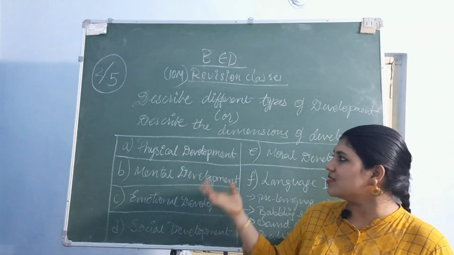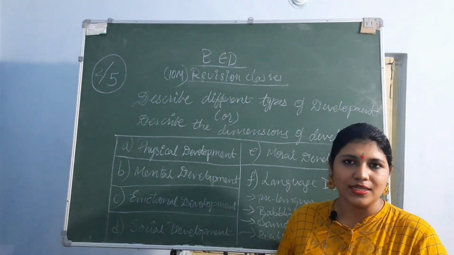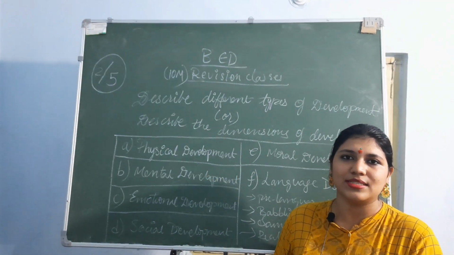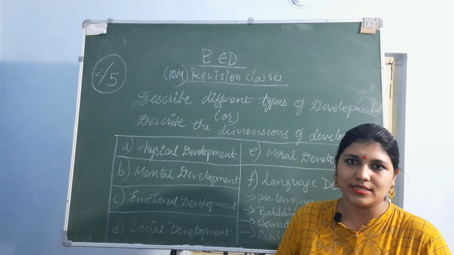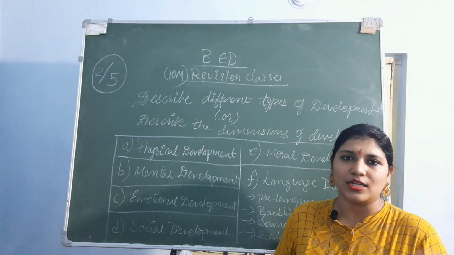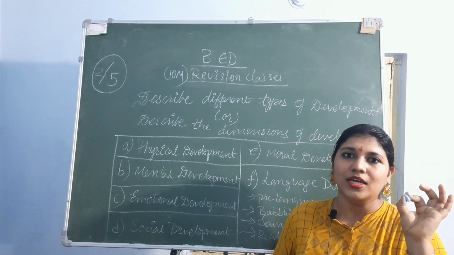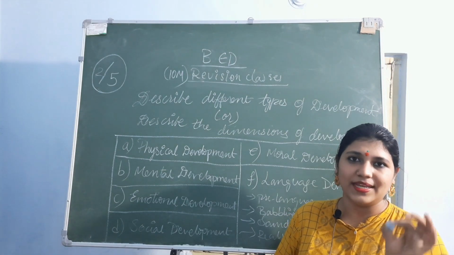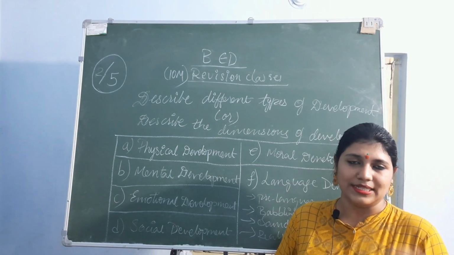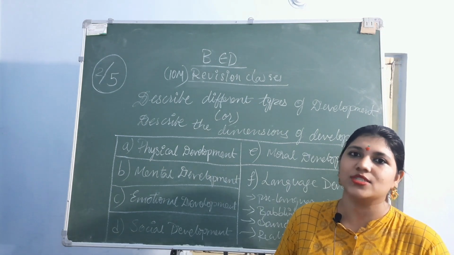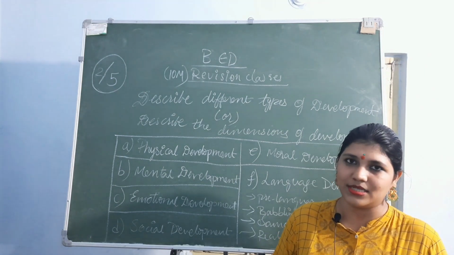That is considered as physical development. And here there are two stages, infancy stage and the adolescent stage. These two stages are considered very complex, because the speed of body development that takes place in these two stages will never take place in any other stage.